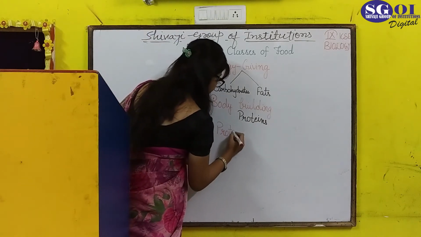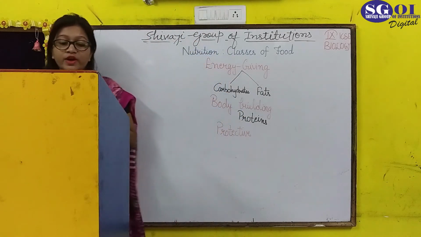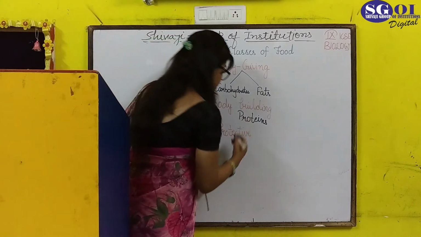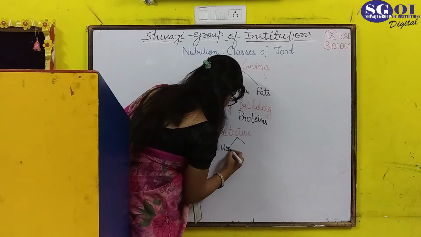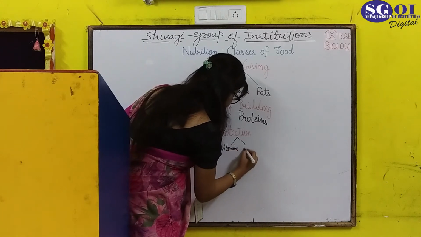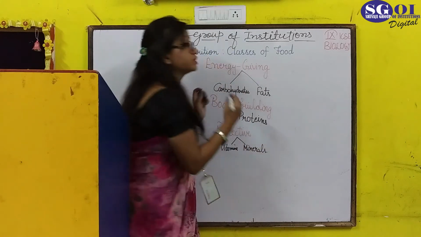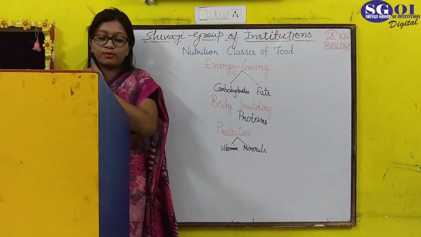The last one is protective food, the food which provides protection in our body, and that food is basically two in count: vitamins and, second, minerals. Vitamins and minerals are the two nutrients which provide protection in our body.